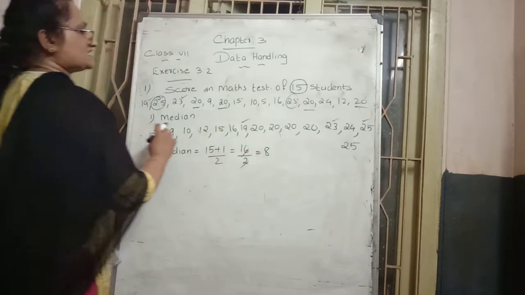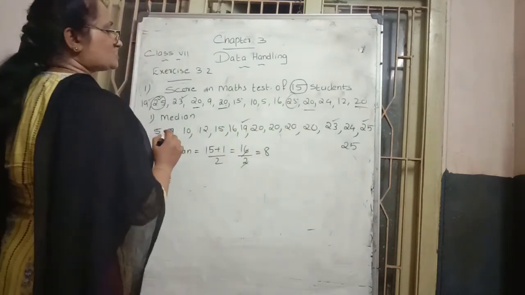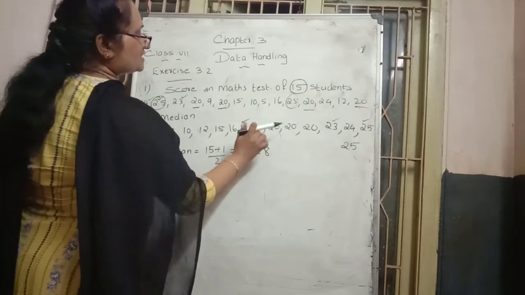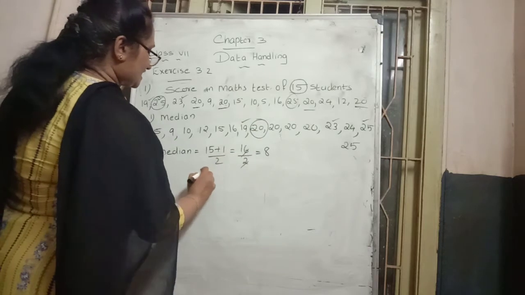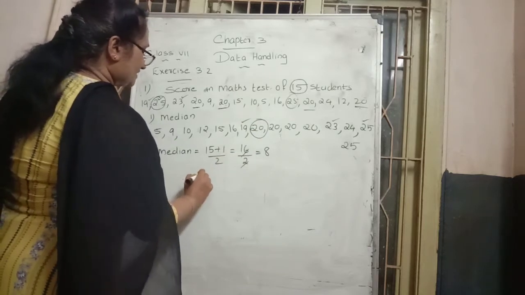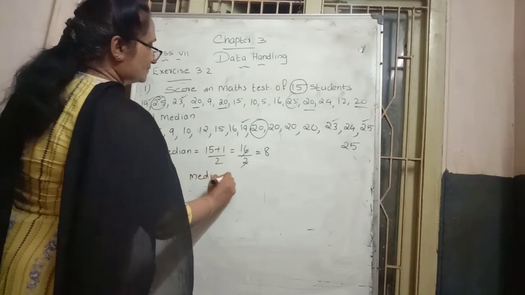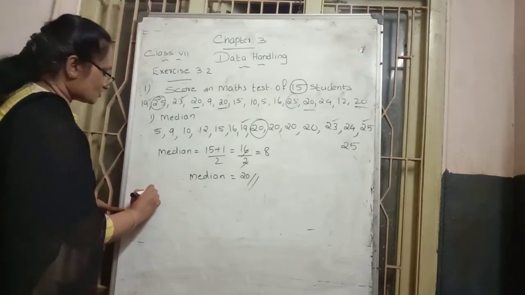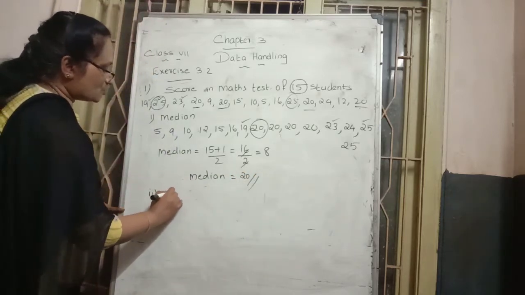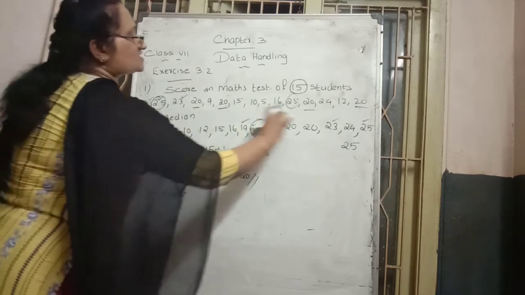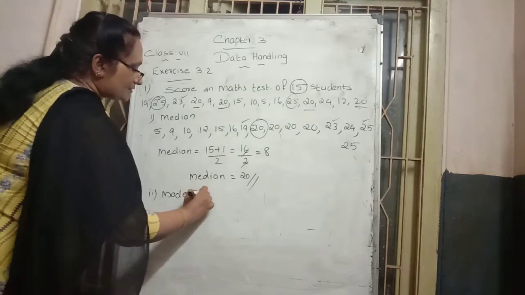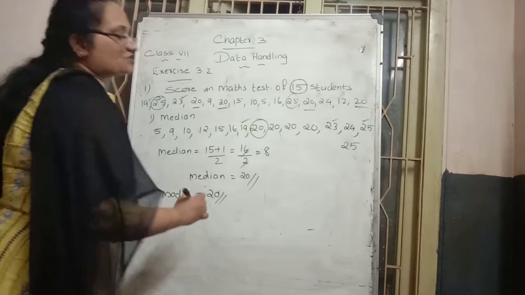That means in this given observation, which number is coming at the 8th place? 1, 2, 3, 4, 5, 6, 7, 8. 8th place, which number is coming? So we can say the median is 20. The 8th place number is 20. Next they ask you to find the mode. Mode means, in this given observation, which number is repeated more times, and number 20 is repeated. That's why the mode is 20.